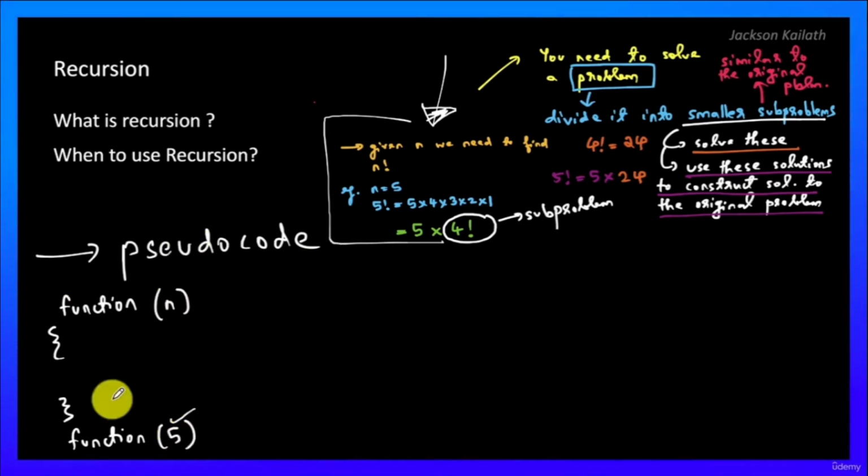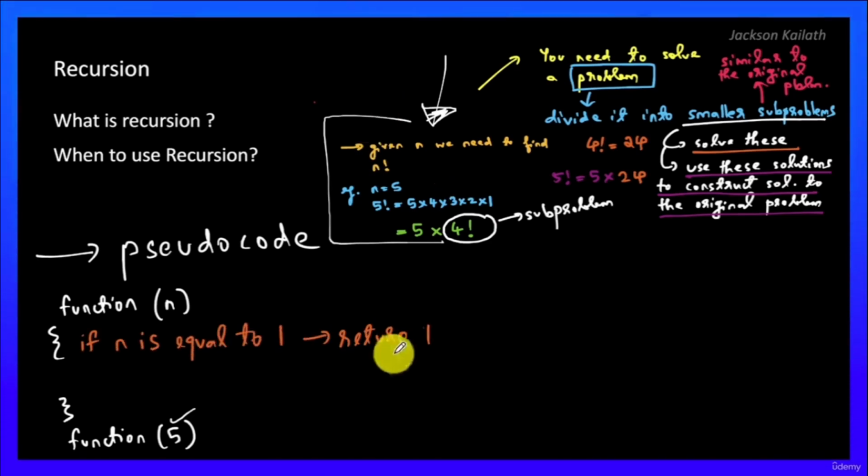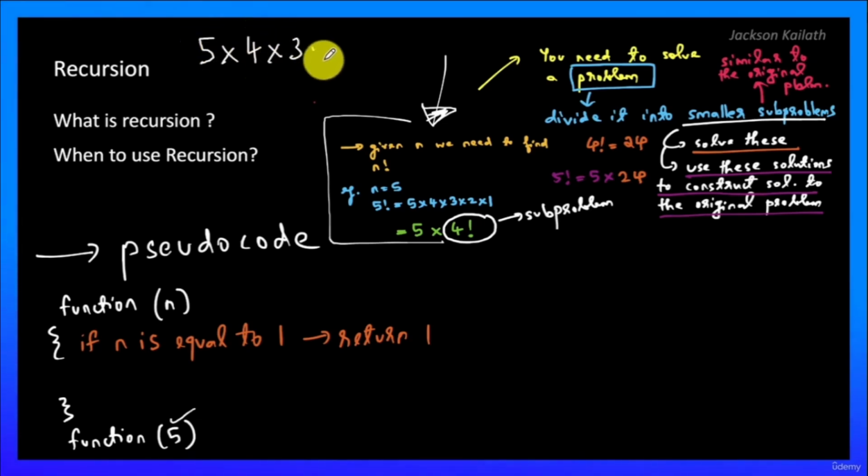Now, inside the function, we have the base condition or the terminating condition: if n is equal to 1, just return 1. Because 5 factorial, as we discussed, is 5 into 4 into 3 into 2 into 1, and after 1, you don't need to go further. That's why if n is equal to 1, return just 1. And again, we will discuss as we go ahead in this lecture how you can systematically think of coming up with the base condition. But for now, because this is a very simple question, it's intuitive that if n is equal to 1, we can just return 1. So that's the base condition that we have.